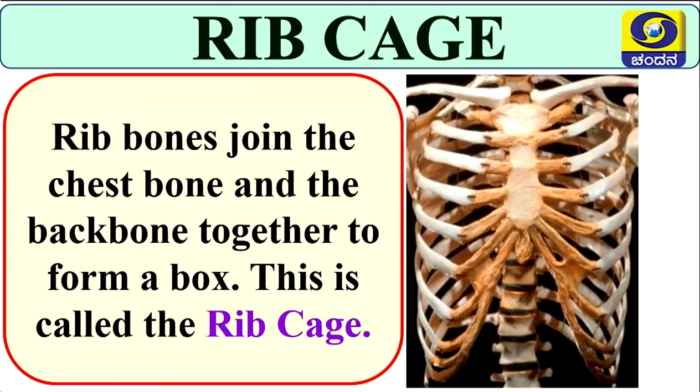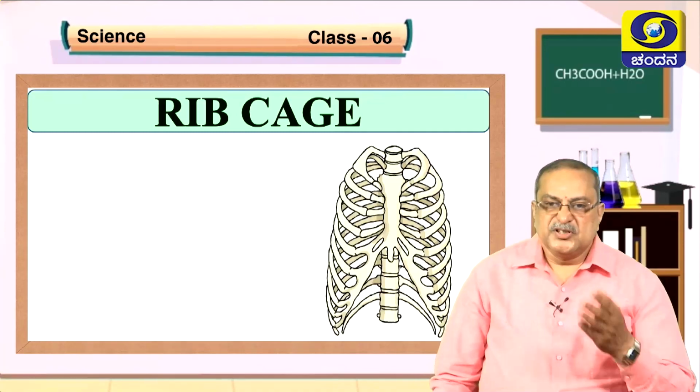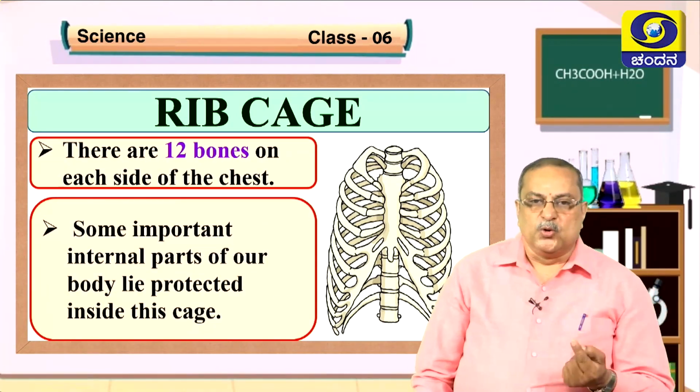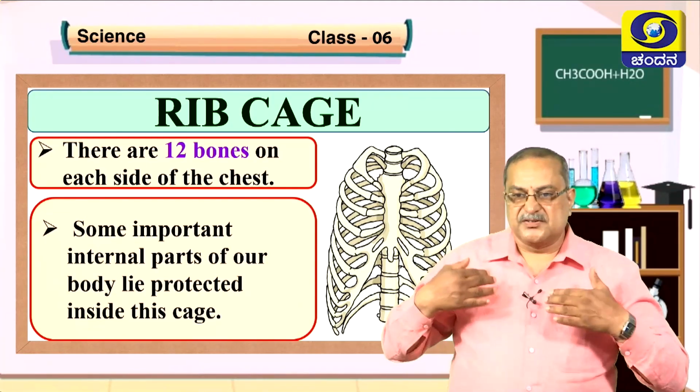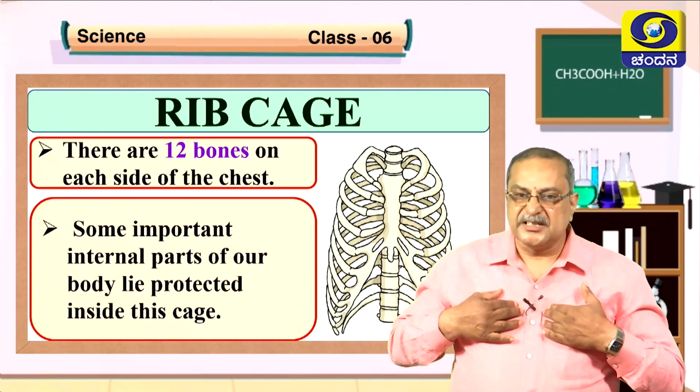So now you are seeing our rib cage. See how many bones are there? 1 or 2? There are so many. So rib bones join the chest bone and the backbone together to form a box. This is called the rib cage. So there are 12 bones on each side of the chest. 12 here, 12 here. So 12 plus 12, 24 bones are present here.